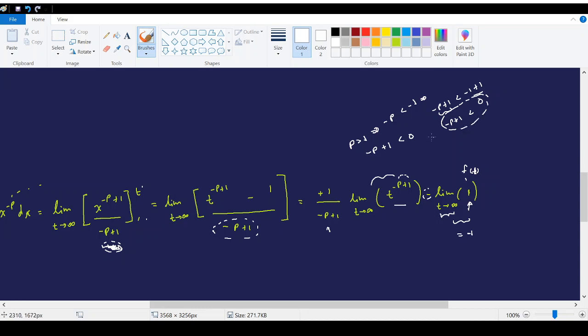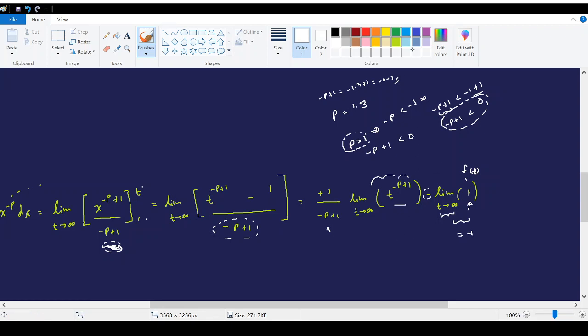You can even consider some examples. As we are in the p greater than 1 situation, if we consider a number greater than 1, let's take p equals 1.3, then negative p plus 1 is negative 1.3 plus 1, which is negative 0.3, a negative number.